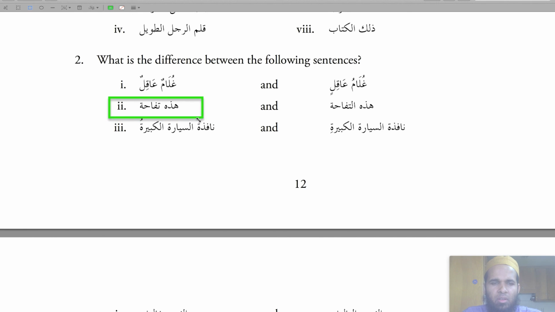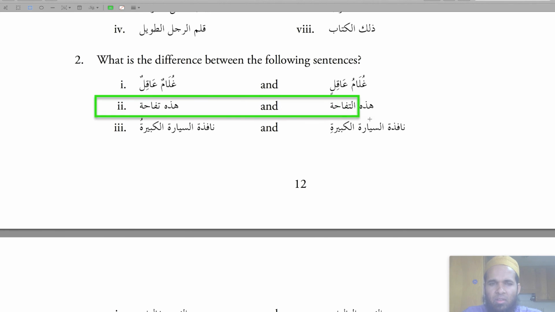This is an apple. هذه التفاحة. This apple. So this is an apple versus this apple.